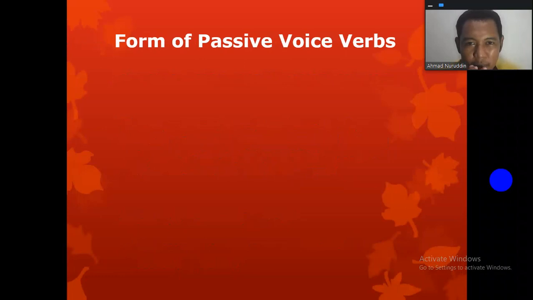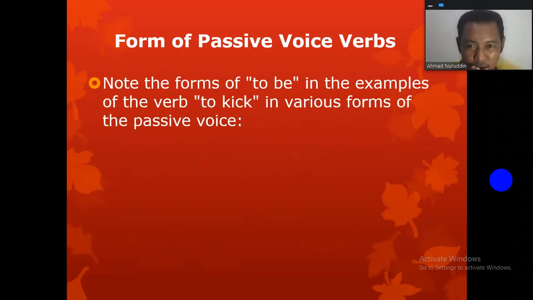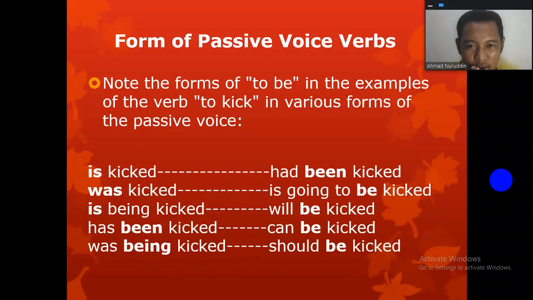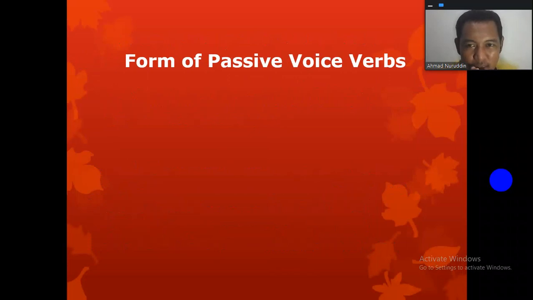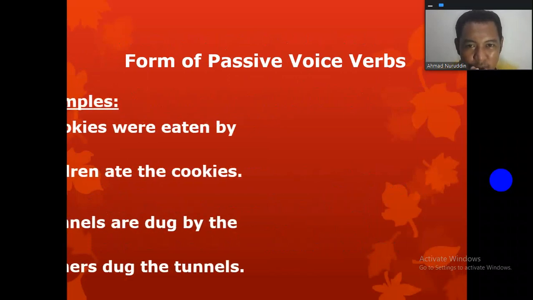Take a look at the passive voice verbs. Note the forms of to be in the examples of the verb to kick in various forms of passive voice. Let's see. Is kicked, can be kicked, was kicked, is going to be kicked, is being kicked, will be kicked, has been kicked, can be kicked, was being kicked, and should be kicked.